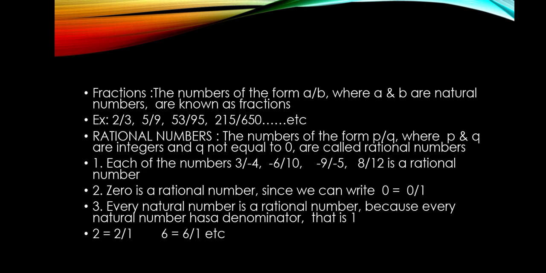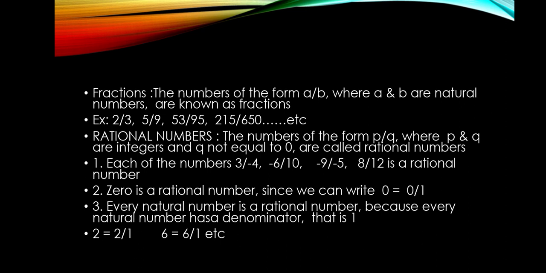Few things to remember when we say about rational numbers. First one, each of the numbers 3 upon -4, -6 upon 10, -9 upon -5, 8 by 12 are examples for rational numbers because these are all integers. Second one, 0 is a rational number since we can write 0 is equal to 0 upon 1, or 0 by 1.